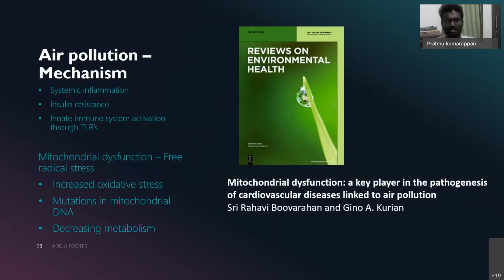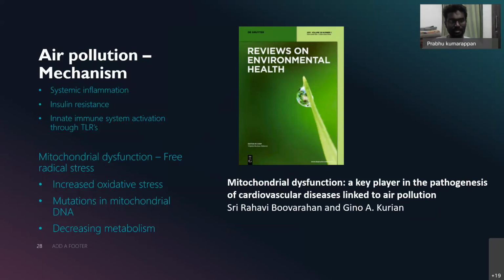And the mechanism is basically, as we discussed, systemic inflammation, and insulin resistance has also been noted in those exposed to extreme air pollution, like we people in Delhi, and innate immune system activation through the toll-like receptors, as we have studied in infection, which also shows how air pollution is deleterious to the intravascular milieu. And mitochondrial dysfunction is a theory which has been proposed, which is due to